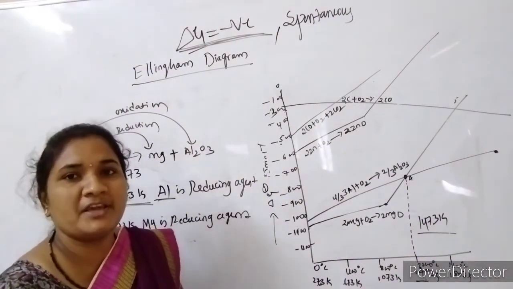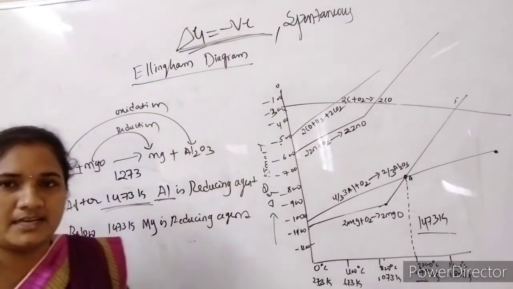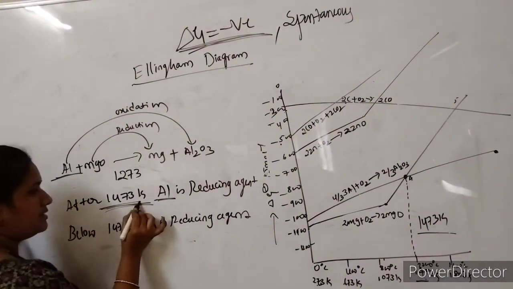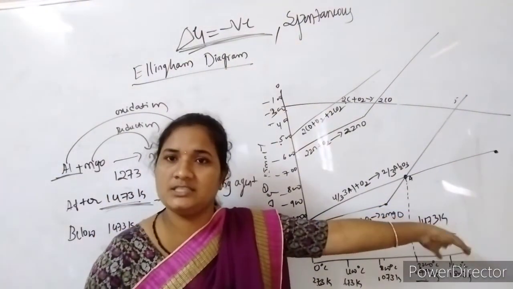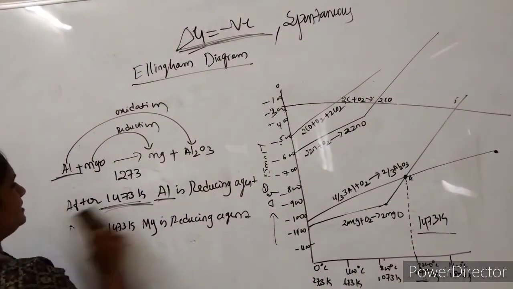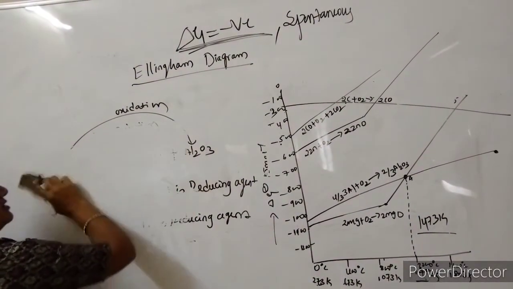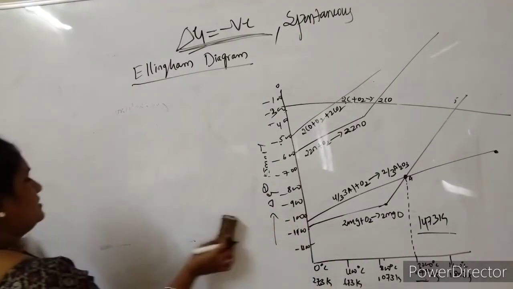Okay, in this way we have to choose the reducing agents for the corresponding reactions. So you have to remember this temperature and you have to remember the negative delta G value. By this we can convert different kinds of metal oxides into metals with the use of suitable reducing agents.